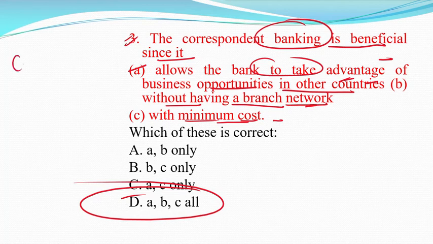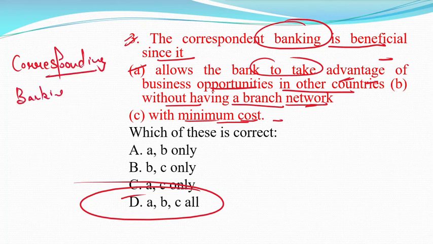Correspondent banking allows the bank to take advantage of business opportunities in other countries. It means the bank will do business in other countries with the help of correspondent banking. In another country like the UK, the bank of that country will help the Indian bank to do the business. That is known as correspondent banking.